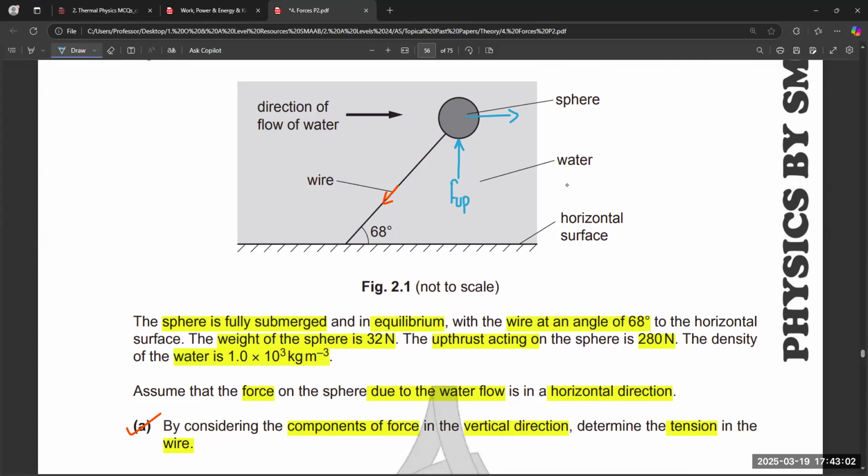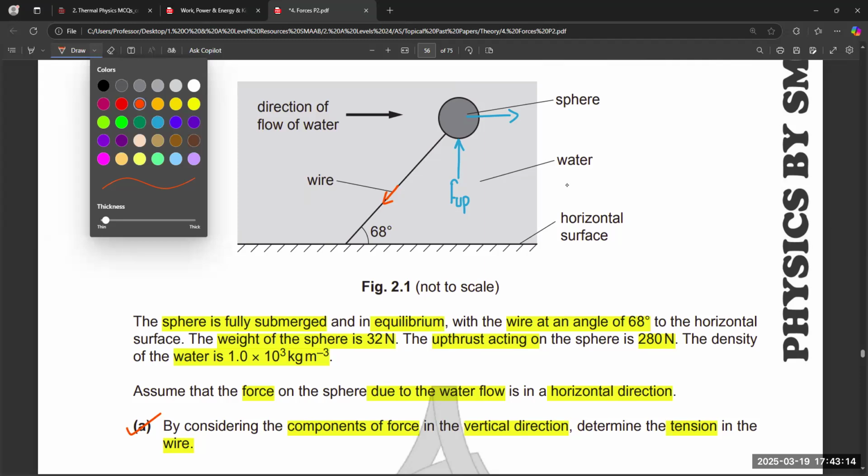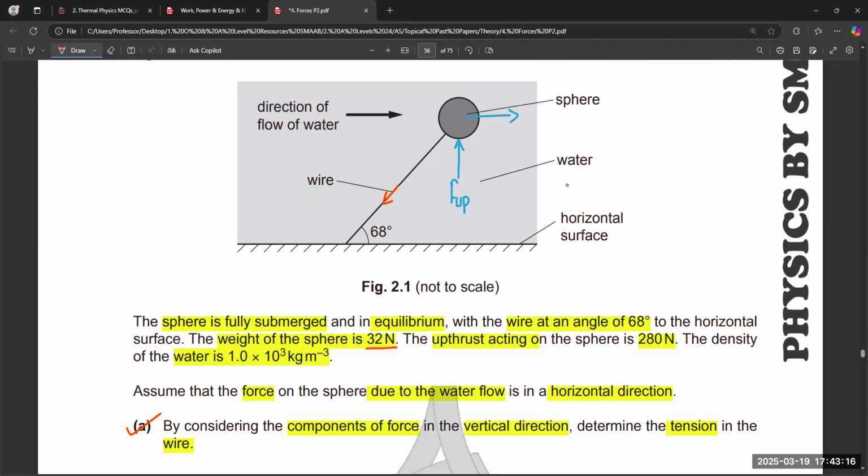So to determine the tension, one component is the upthrust acting. Weight is also given, 32. So 32 is the force acting in the downward direction.